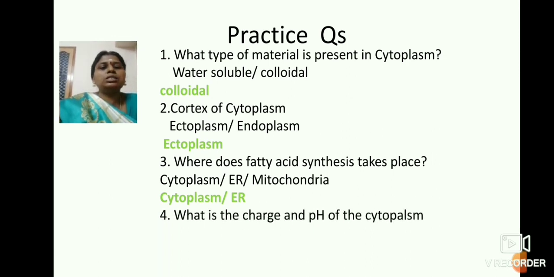Next, what is the charge and pH of the cytoplasm? We have discussed that it is charged and neutral in pH. The charge is negative, more ionic, and it is neutral, pH 7.4. That's all about some practice questions.